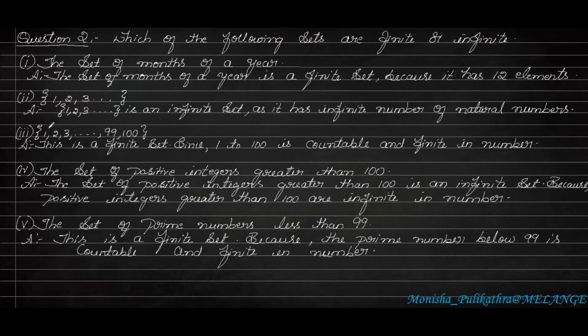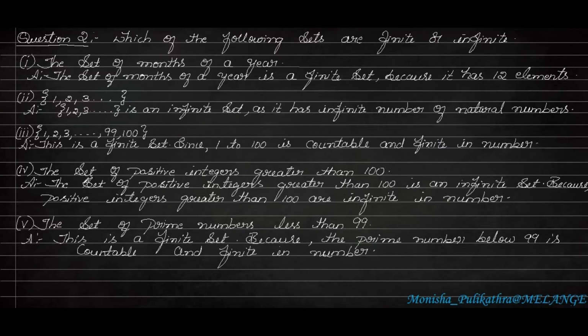So the third question: here you can see 1, 2, 3, up to there is a dot, and the end number is 100. The end number they have already given as 100. In the previous question there is no end number; the dots go on up to some million or billion numbers. But here after etc., it ends at 100. So 1 to 100 is a countable number, right? So this is a finite set, since 1 to 100 is countable and finite in number.